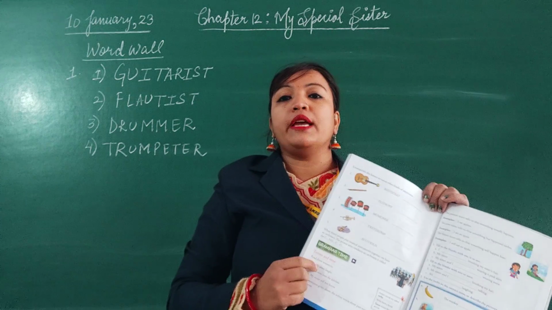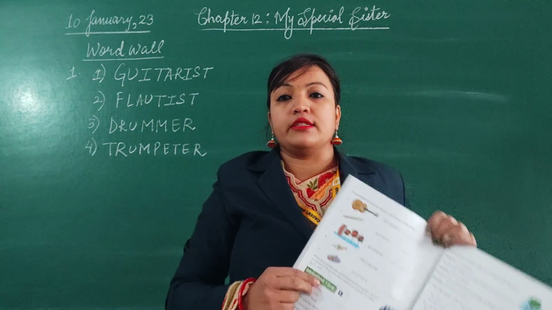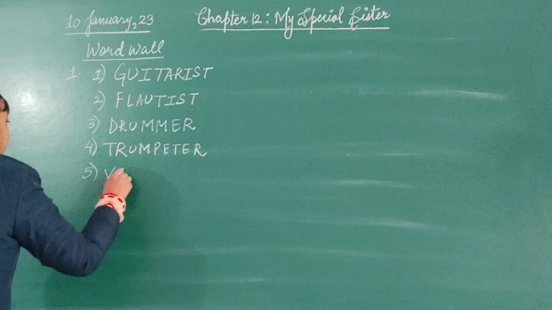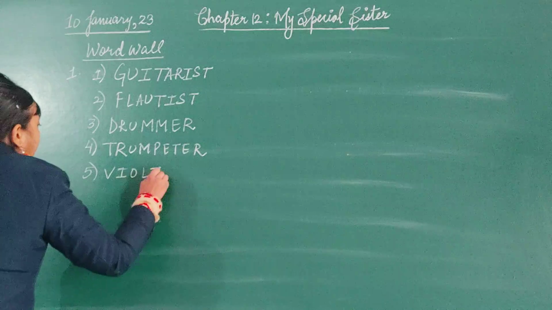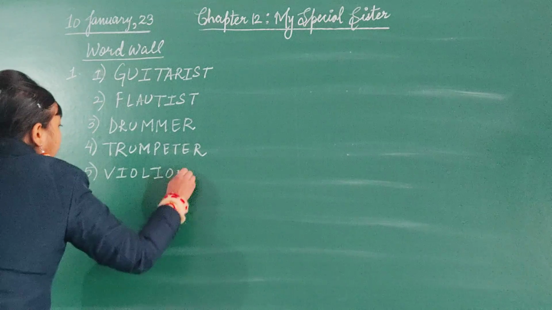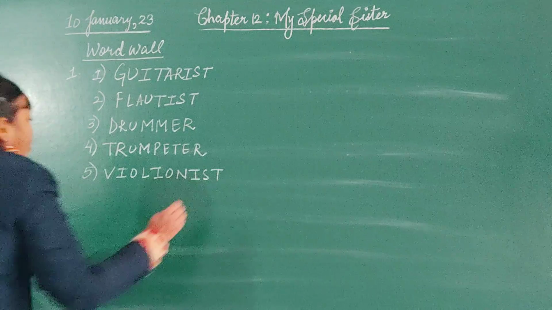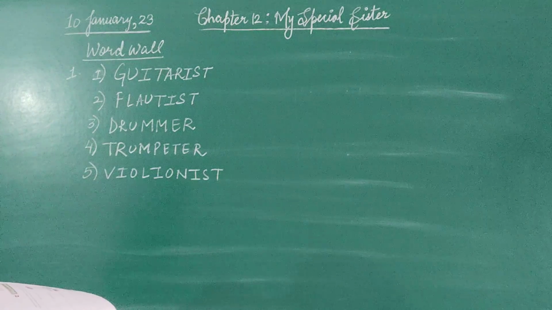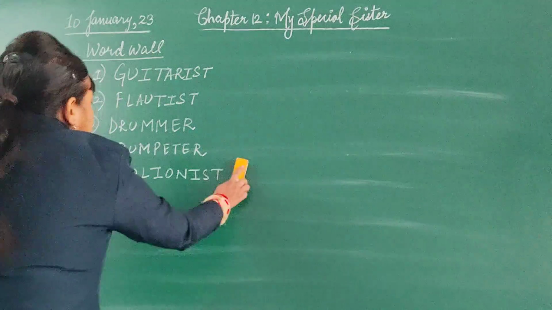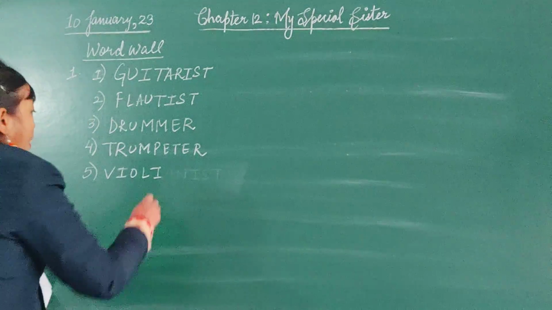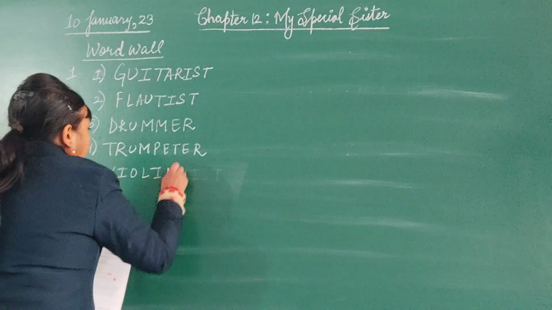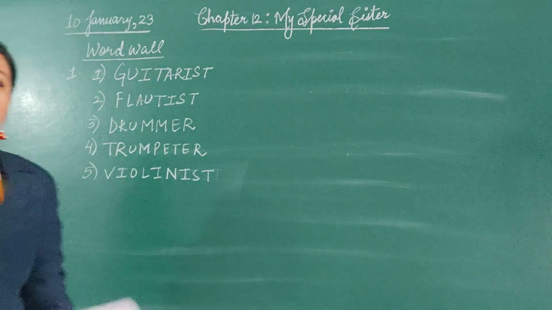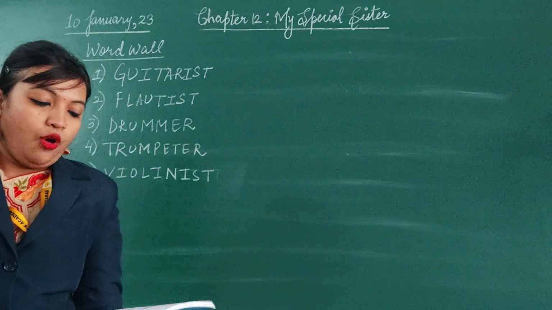Now the fifth one is the picture of a violin. A person who plays a violin is known as a violinist. The spelling is V-I-O-L-I-N, violin, I-S-T, violinist. A violinist is a person who plays the violin.